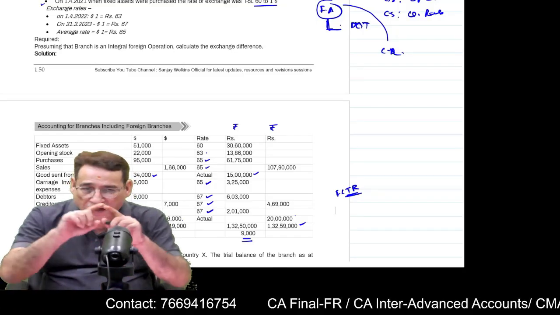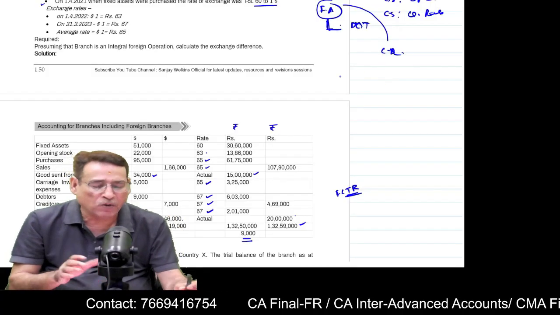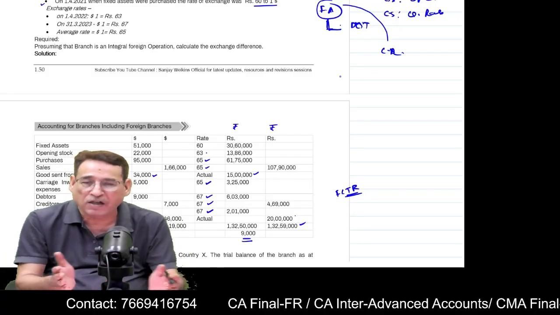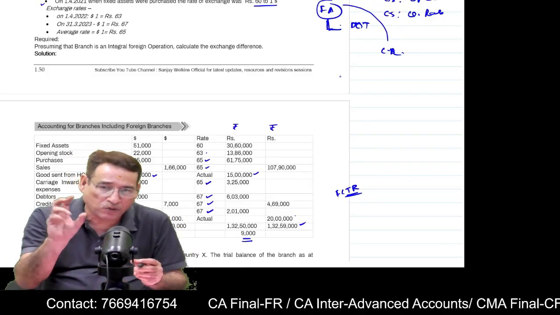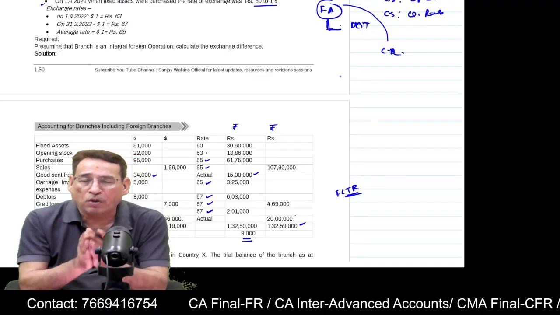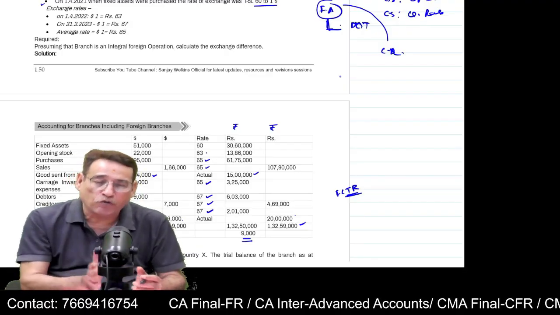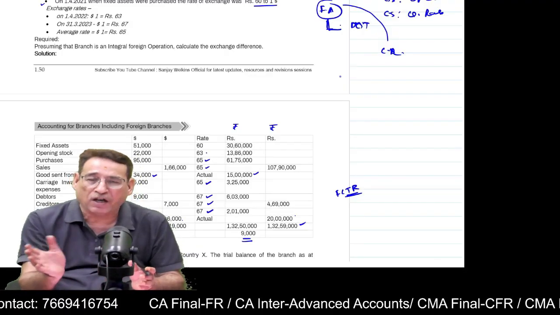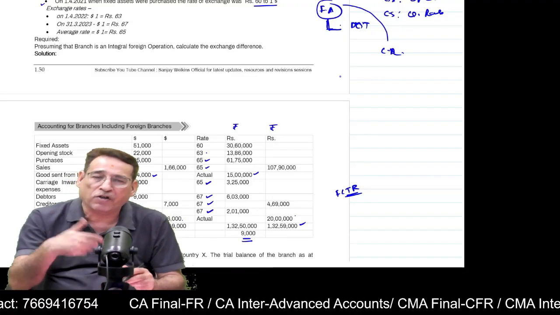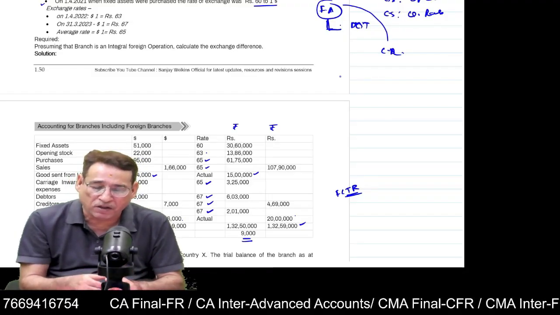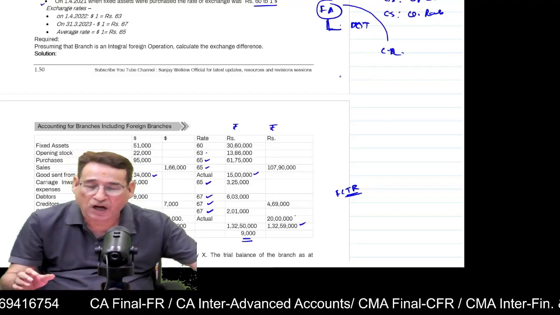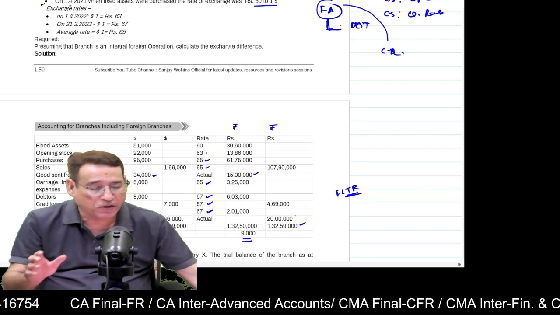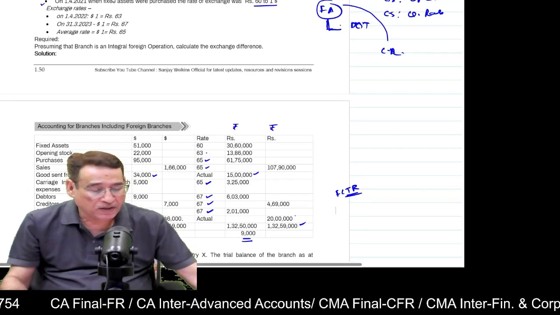In the regular classes, I have written some theoretical notes wherein I have given you exactly what integral branches and non-integral branches are, you need to know that. And you need to know also the rates which we are going to use to convert the items into reporting currency. This is what you are supposed to do. Is it clear to you or not? Well, this is branch account. After that, we are going to do foreign branches.